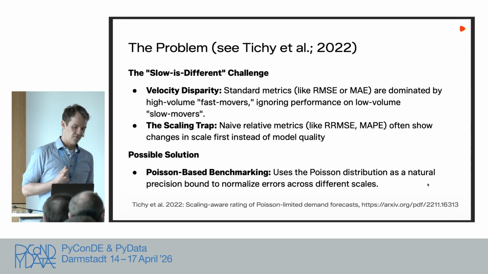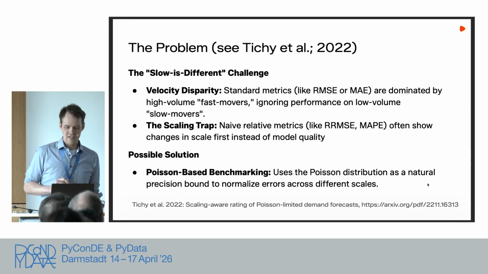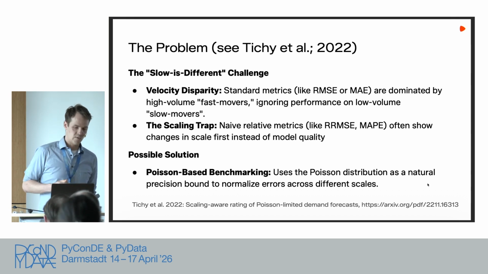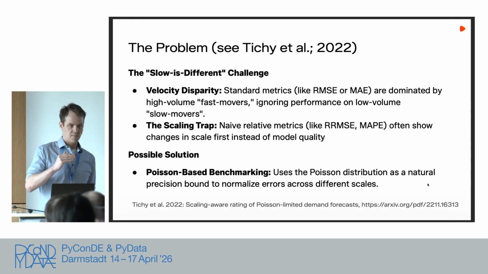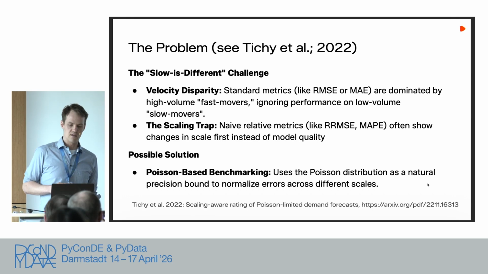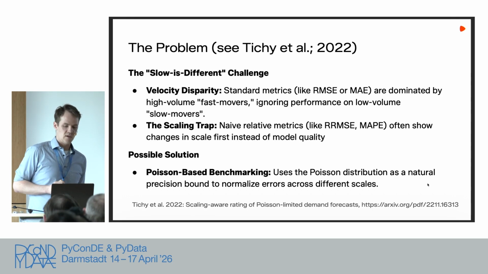Okay, so what's the problem we have here? There is a pretty nice paper from Malte Tichy where he pointed out a lot of problems with these relative forecast metrics and scaling. If you have the time and nerve for some mathematics, have a look at the paper. It's really nice. We are picking out the part which is relevant for us, and I'm trying to explain what's going on there. So the first point, this velocity disparity, is the first thing I explained in the apple and orange case, right? If you have an absolute metric, you're going to overweight the fast-moving articles, the ones that have a lot of sales. And the other point is this scaling trap.